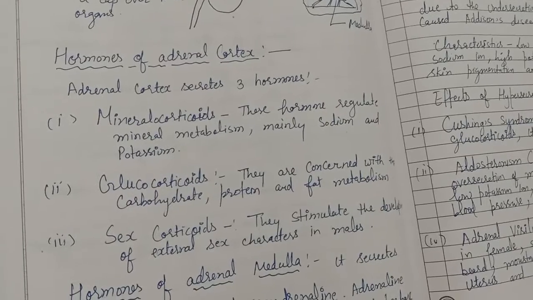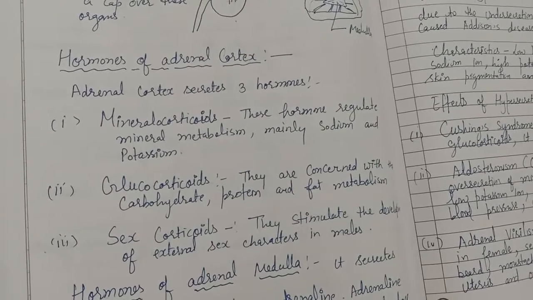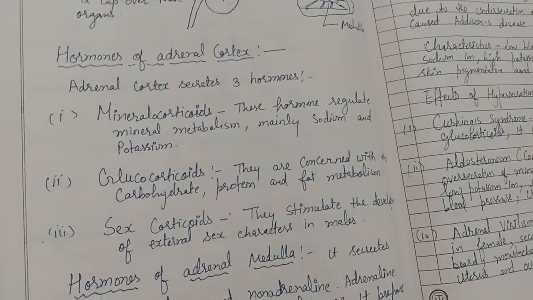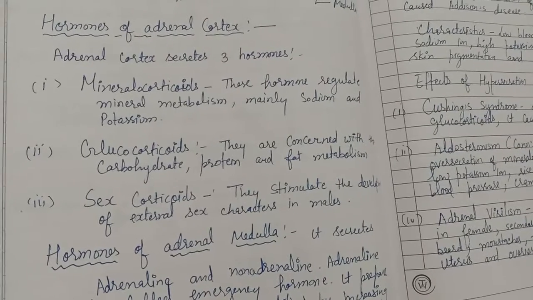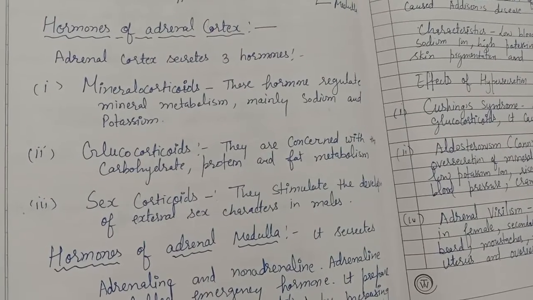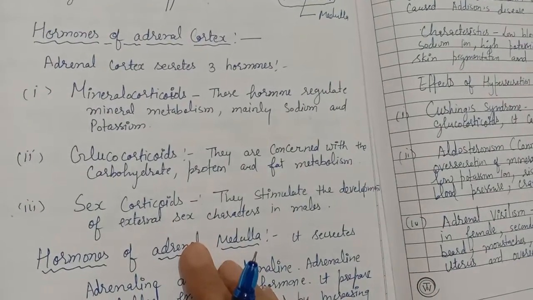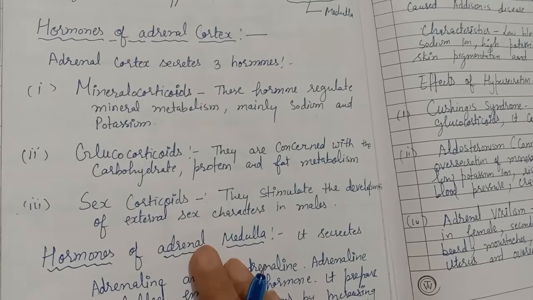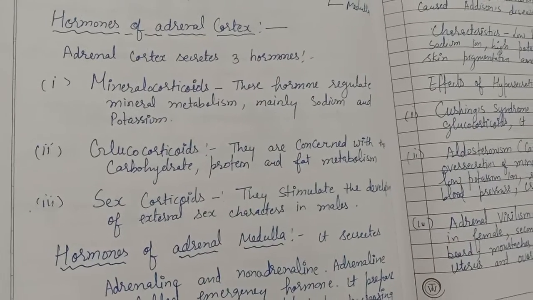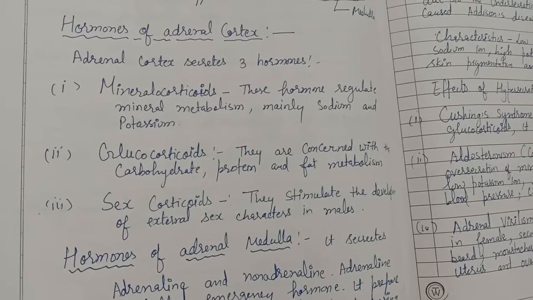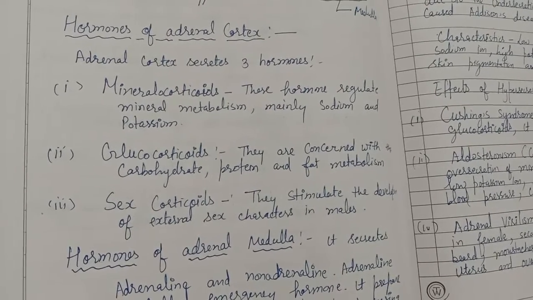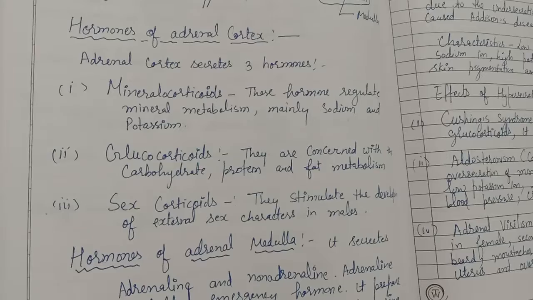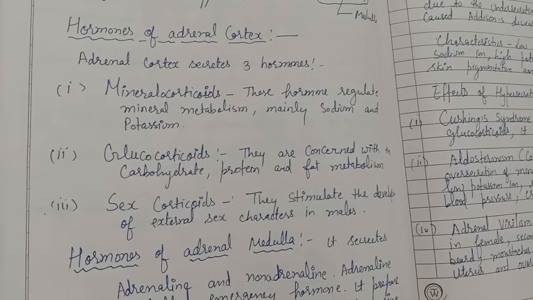Okay, and this is a very important hormone because it helps in raising the sodium chloride content of blood. Second is the glucocorticoid hormone. They are concerned with the carbohydrate, protein, and fat metabolism, and they are under the control of ACTH hormone secreted by the pituitary gland. Okay, and the main function is to control the metabolism of protein, fats, and carbohydrates in the body.